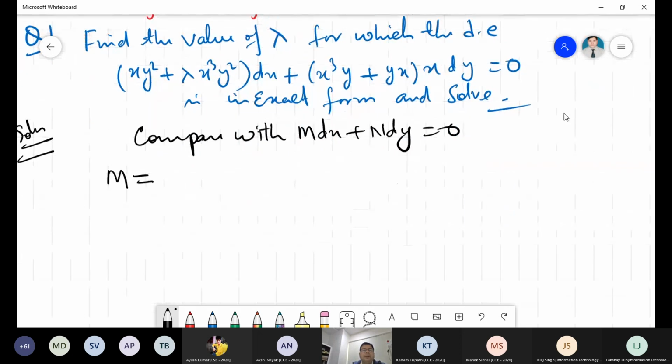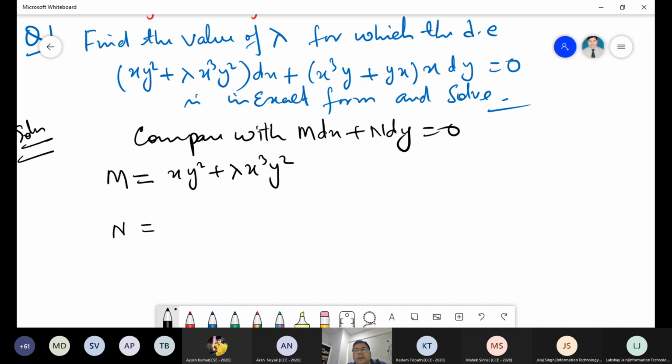So when you compare, M is what? This is xy squared plus lambda x cubed y squared. Everybody must see, this is very, very important, right? And N is, because many questions will be solved in the next topic too, so it makes it very easy to solve. N is, when you multiply x with this one, x to the power 4 y plus x squared y.